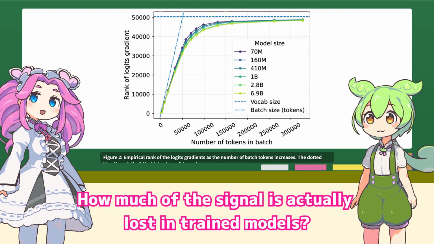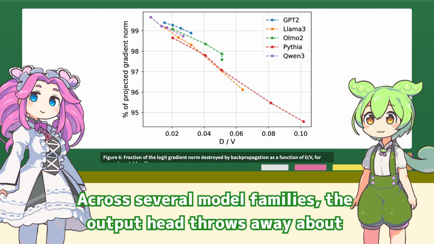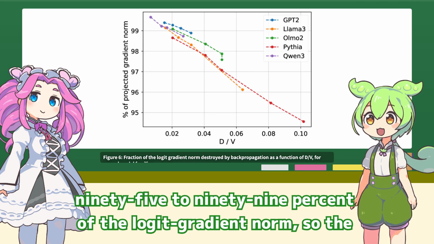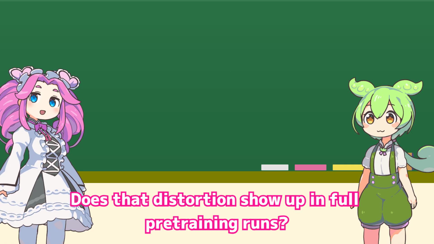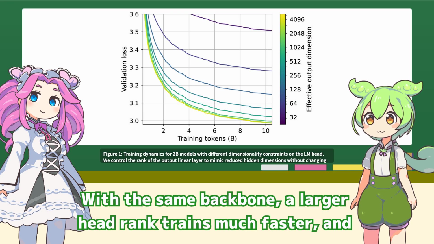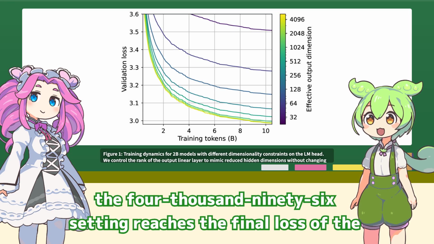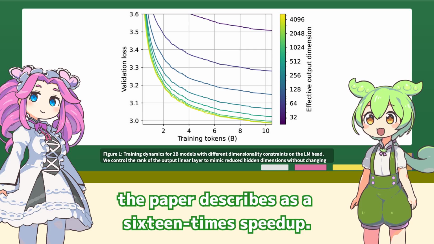How much of the signal is actually lost in trained models? Across several model families, the output head throws away about 95 to 99% of the logit gradient norm, so the model learns from a heavily distorted feedback signal. Does that distortion show up in full pre-training runs? With the same backbone, a larger head rank trains much faster, and the 4096 setting reaches the final loss of the 32 setting after about 700 million tokens, which the paper describes as a 16 times speedup.